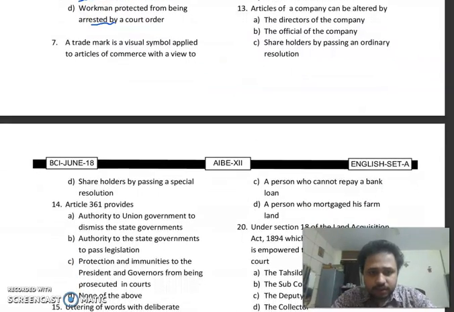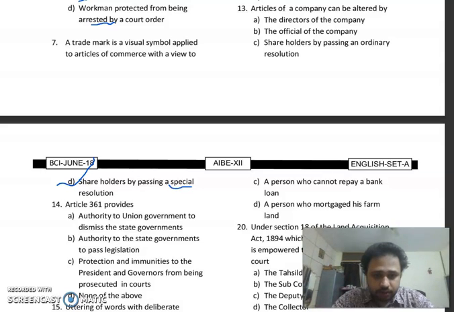Now MCQ number 13. Articles of company can be altered by the directors of a company, the officials of the company, the shareholders by passing an ordinary resolution, or the shareholders by passing a special resolution. So the right answer is option D, shareholders by passing a special resolution. Special resolution is important.